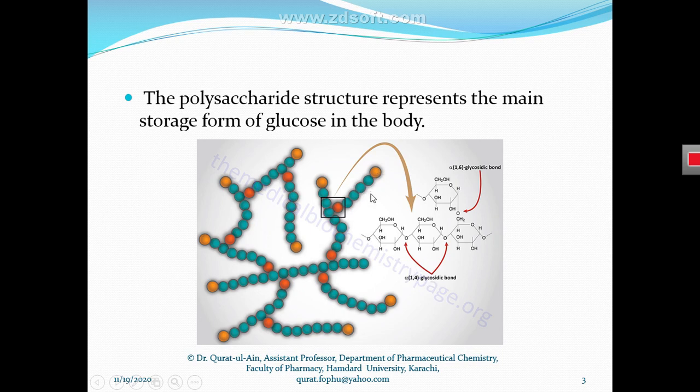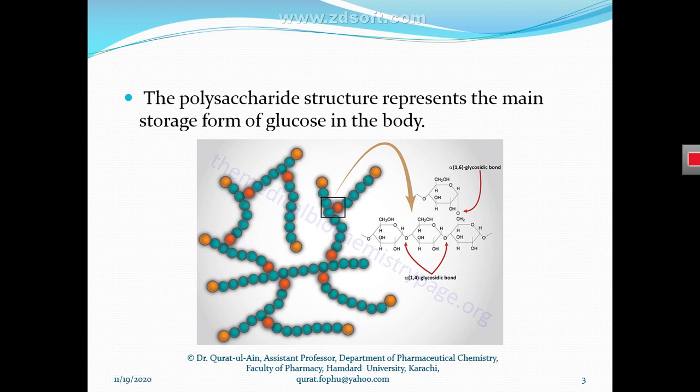But what happens in glycogen synthesis? These polysaccharide chains come together and make branches with each other, by alpha 1,6 glycosidic bonds. When these polysaccharide molecules make multiple branches, they form a collection of polysaccharides that we call glycogen.